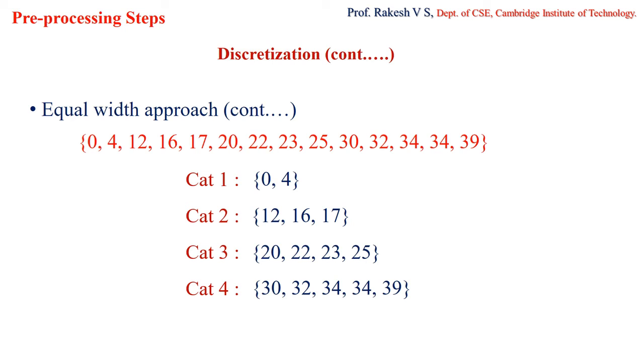So in the equal width approach, we are going to divide the entire data set or entire attribute values into the user specified number of intervals, and each interval is having equal width. When I say equal width, please note down this: it is not the number of values that it can take, it is the maximum value that each category can take. So that will be common for however many categories we have. In this case it was 4. We have a formula for that: maximum value minus minimum value divided by total number of intervals. So this is about the equal width approach.